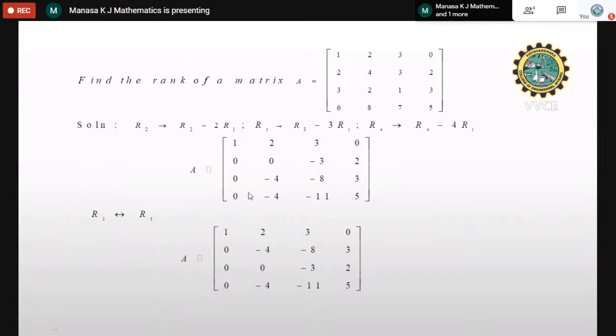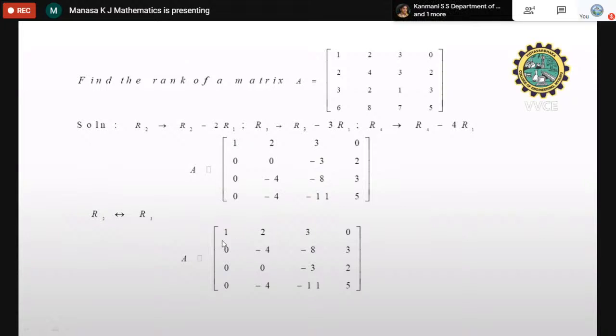Okay. Now I'll come to the second row. Here the leading entry is minus 3. Below that you have to make this element 0 by using this. But if you do such an operation, these 2 remain the same. I don't want these 2 also. So what I'll do is I'll interchange row R2 with either R3 or R4. Both are possible. Both are correct actually. So I have interchanged R2 with R3. Just interchange R2, R3. Okay, so this is what we'll get.